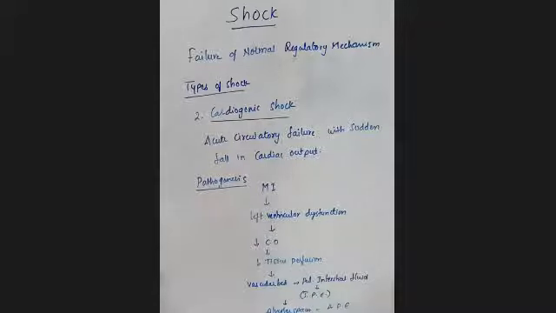Because of this, there will be movement of fluid from the vascular bed into the pulmonary interstitial spaces, which leads to interstitial pulmonary edema. Later on, the fluid present in the vascular bed moves into the alveolar spaces. You will call this alveolar pulmonary edema, right? So this is about cardiogenic shock, and next we'll see about the distributive shock.